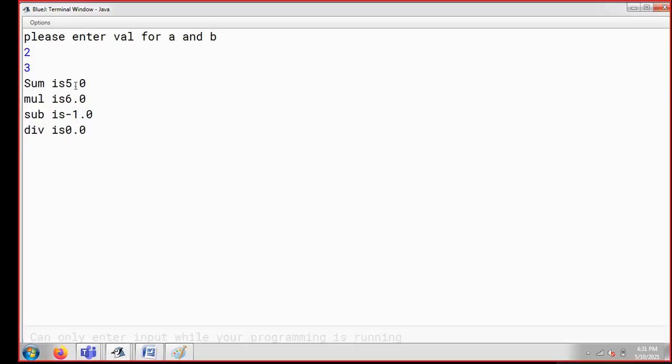You can see, guys, 3 plus 2 is 5, because it is double, so it is going to give you the answer in decimal form, that is 5.0. 2 times 3, that is multiplication, that is 6, so 6.0. You will be getting it in double form. Subtraction, that means 2 minus 3, that definitely gives minus 1.0, because the answer is in double form. Division is 2 divided by 3, and you will be getting 0.0. Again, as you know, slash is going to give you the quotient. For the remainder, you can use modulus, as we have already discussed.